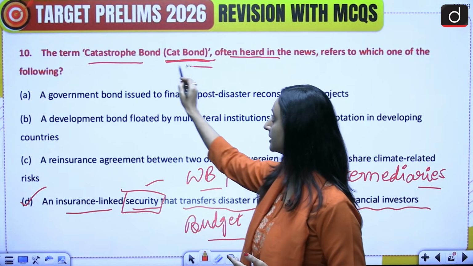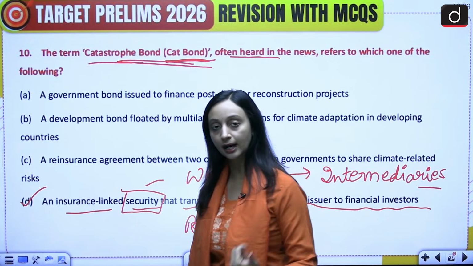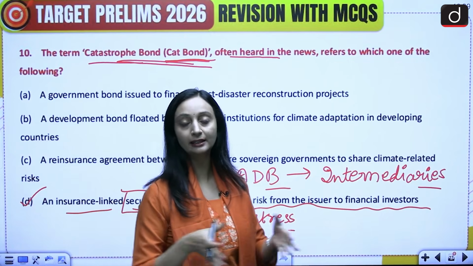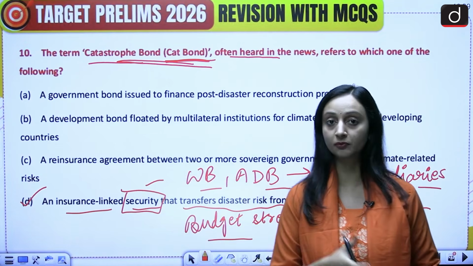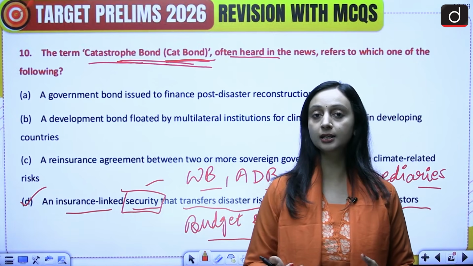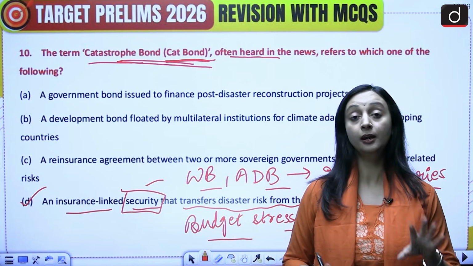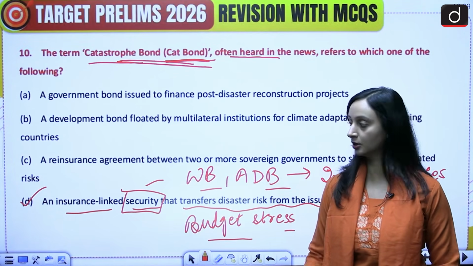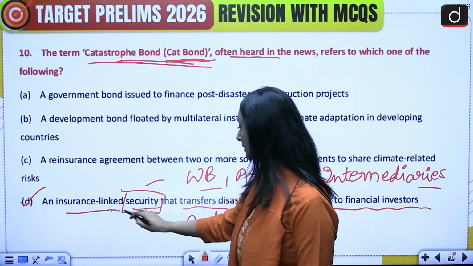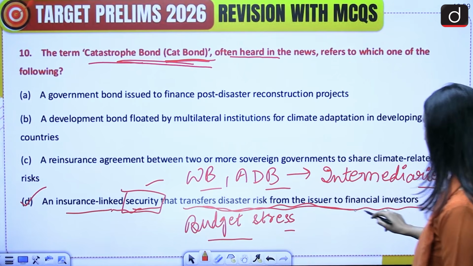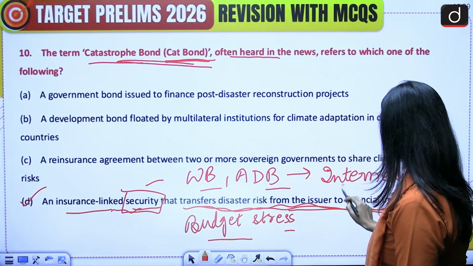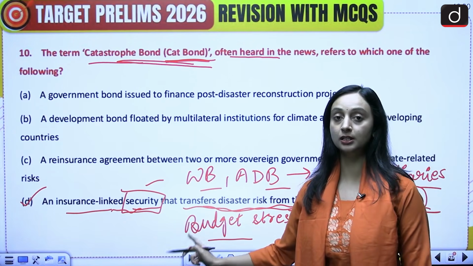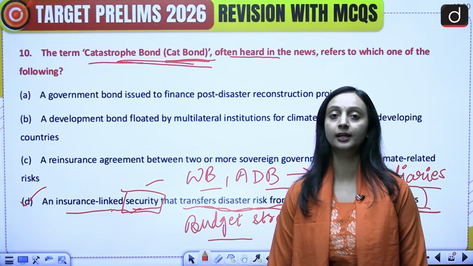Correct. So these catastrophe bonds offer a very high interest rate. They are issued by countries to mitigate their financial stress in times of natural disaster. If a natural disaster happens, then the investors are going to lose their money. But if it does not happen, then the investors are going to get a huge amount of interest. Okay, so it's an insurance-linked security that transfers disaster risk from the issuer to the financial investors. Issuer, in this case, the countries. So it transfers this risk from the countries to the financial investors.